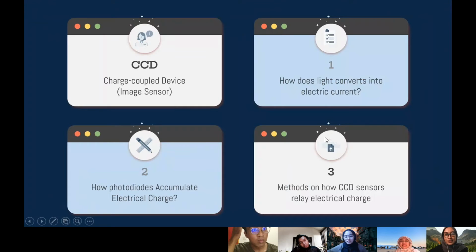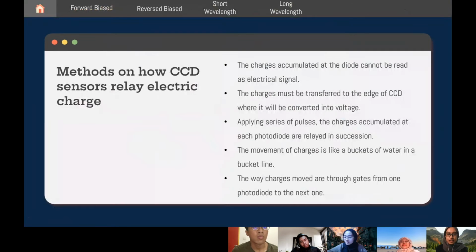Okay, the last one that we are going to look at is the methods of how CCD sensors relay electrical charge. The charge that accumulates at the diode when the light strikes the photodiode, the one that will be created is not an electrical signal, but it is known as charge, either positive or negative charge.